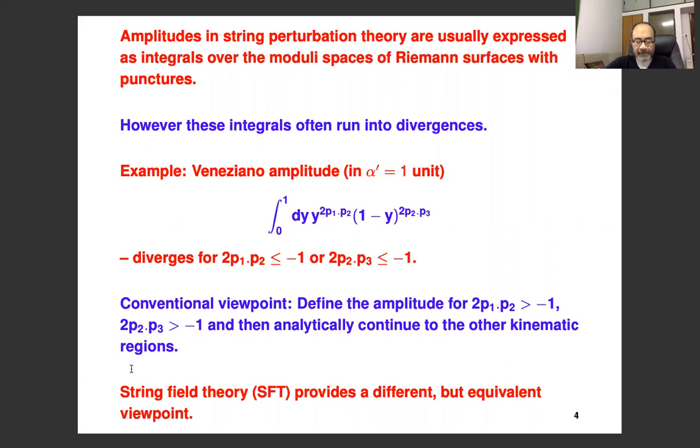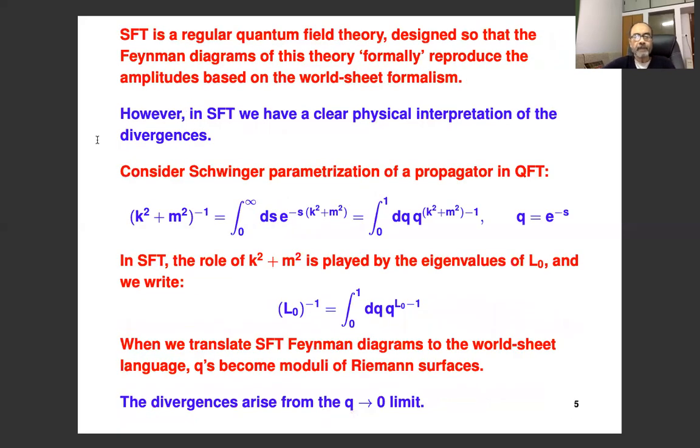Now what I'll be describing is a somewhat different viewpoint of this same problem that is provided by string field theory, which will be equivalent, but it's more easily generalizable to cases where the analytic continuation fails. Let me just say one sentence about string field theory: it's a regular quantum field theory, which typically has an infinite number of fields. And it's designed so that the Feynman diagrams of the theory formally reproduce the amplitudes that we get from the worldsheet formalism.